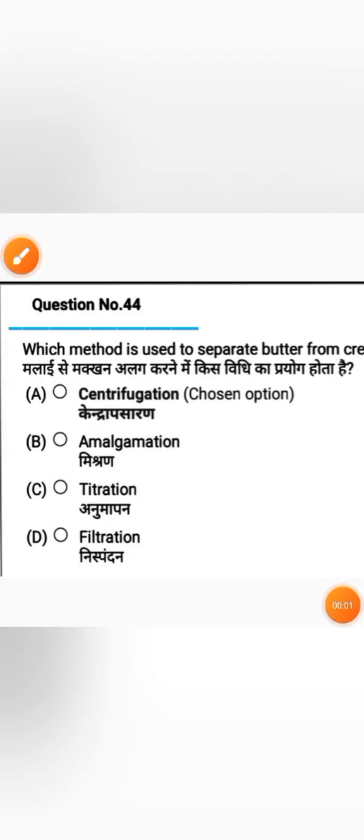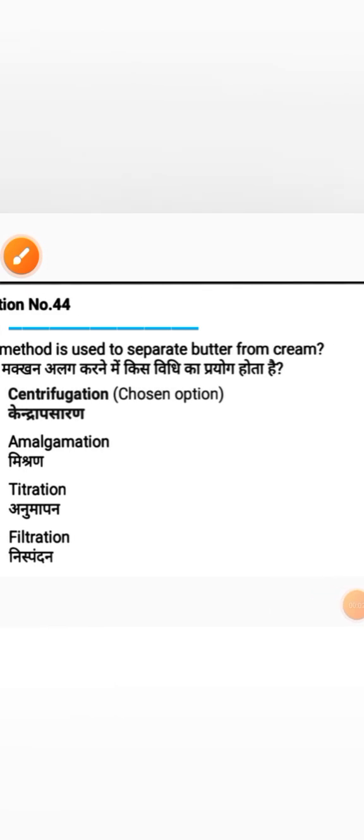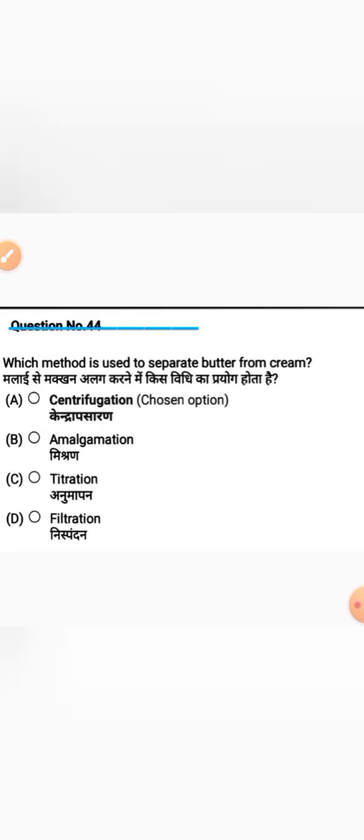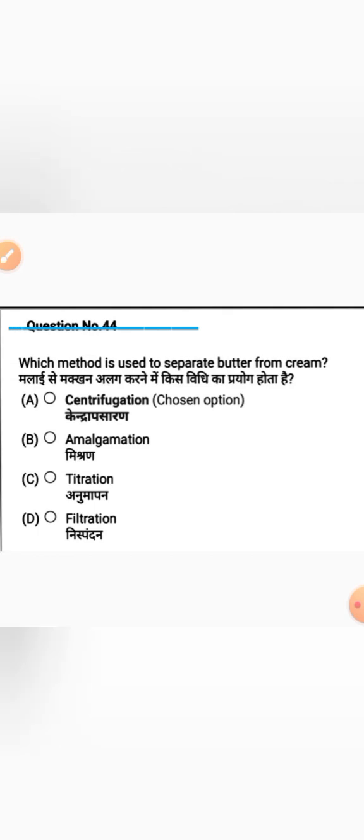Next question. Which method is used to separate butter from cream? And the options: option A centrifugation, option B amalgamation, option C titration, option D filtration. Which method is used to separate butter from cream? And the correct answer is option A centrifugation.